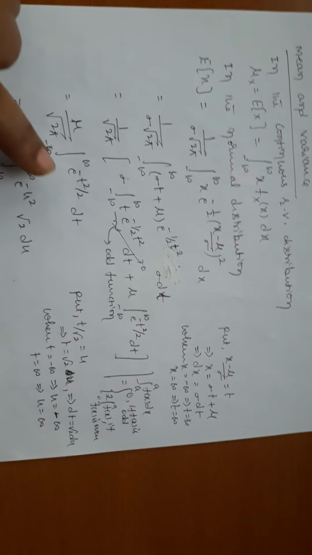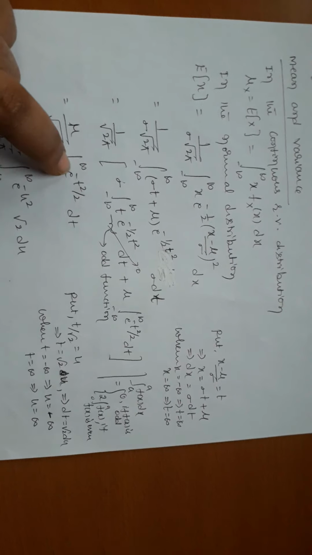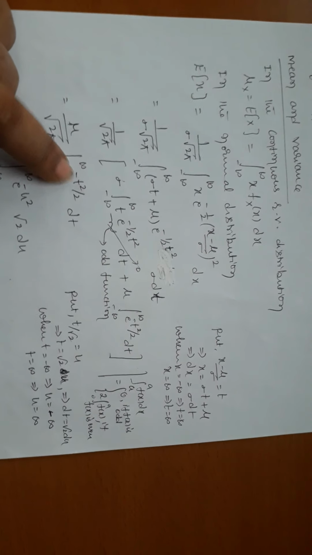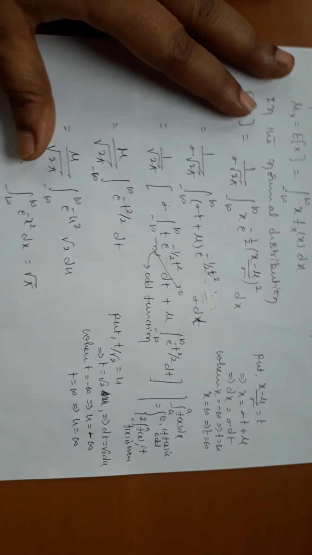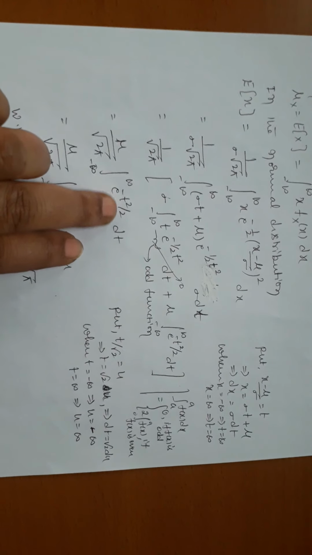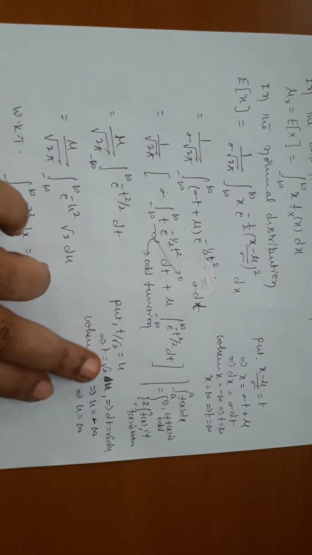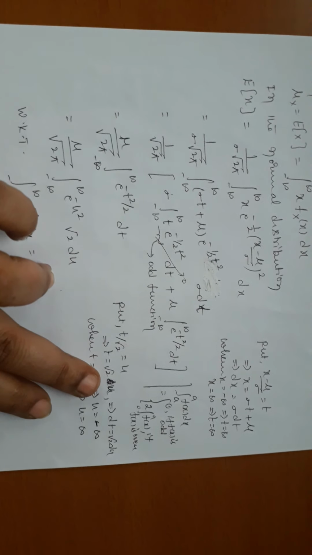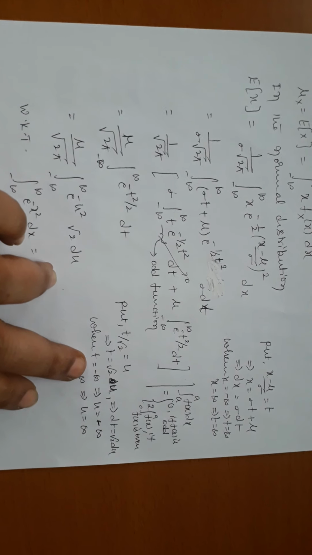Minus infinity to plus infinity e power of minus t square by 2. But I don't want the 1 by 2. Always I am expecting the coefficient of t square to be minus 1. Therefore, again I go for a substitution. Take 2 also inside the square, t by root 2 whole square. Put t by root 2 equal to u. What is t? Root 2 into u. What is dt? Root 2 into du. Then verify the limit, we get the same limits.